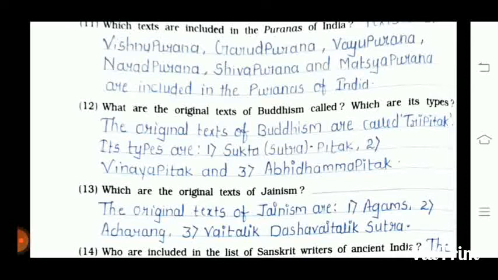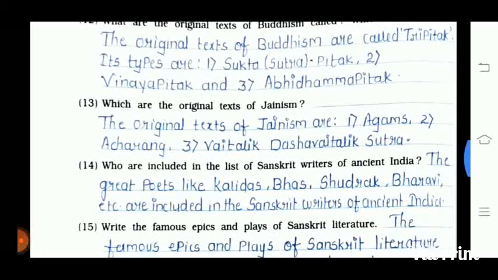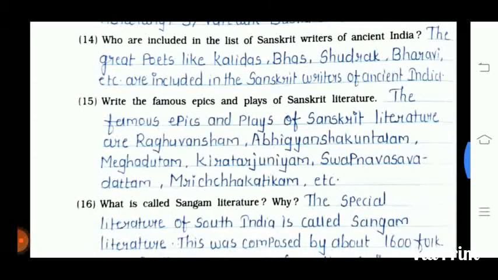Its types are called Sukta Patik. Second one is Vinaya Patik and the Abhidhamma Patik. 13 one is which are the original texts of Jainism? The original texts of Jainism are Angams and Acharans, Vaitalik and Dashavatalik Sutra. Okay. 14 one is who are included in the list of Sanskrit writers of ancient India. The great poets like Kalidas, Bhas, Sudrak, Bharvi, etc. are included in the Sanskrit writers of ancient India.